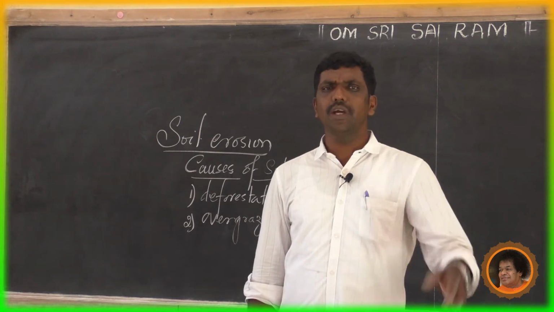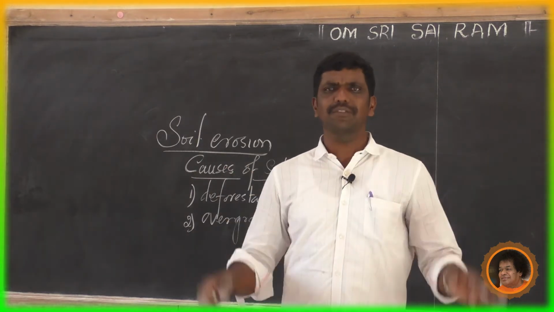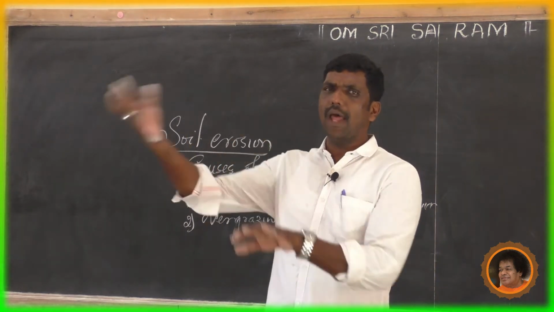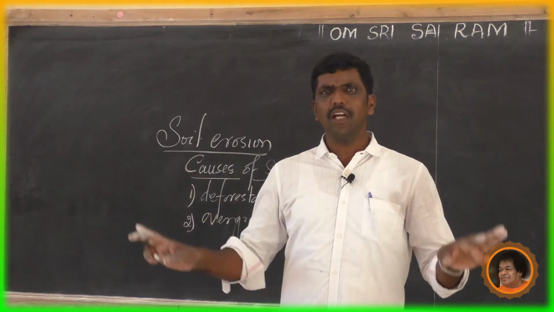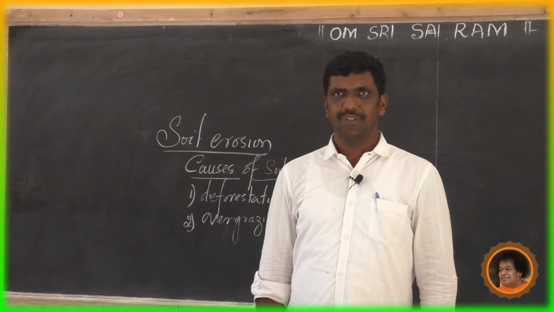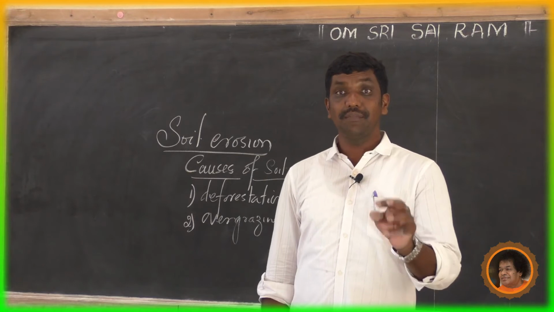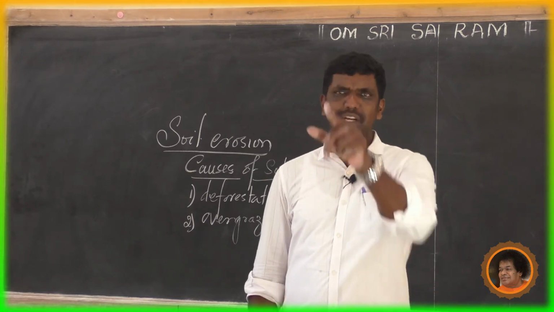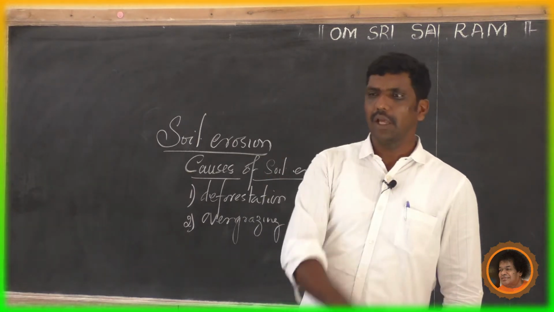After 1 or 2 years, when the soil loses its fertility, they go to another region. They vacate the forest and undertake agriculture. This shifting agriculture is also one of the reasons for soil erosion.